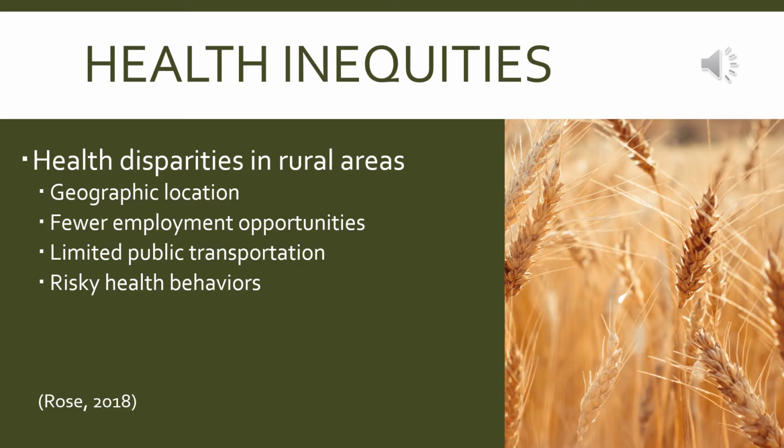This difference in health outcomes and life expectancy is due to a number of reasons, but there are very specific barriers in place that contribute to health disparities among the rural populations. Geographic location, specifically being geographically isolated, leads to fewer resources in an area, fewer providers, and fewer specialists, making accessing care more difficult. Geographic isolation also contributes to fewer employment opportunities and higher rates of unemployment, and we know that with employment often comes health insurance and the financial freedom to choose healthier lifestyle choices. So when the unemployment rate is higher, this could lead to poorer health outcomes for the population.